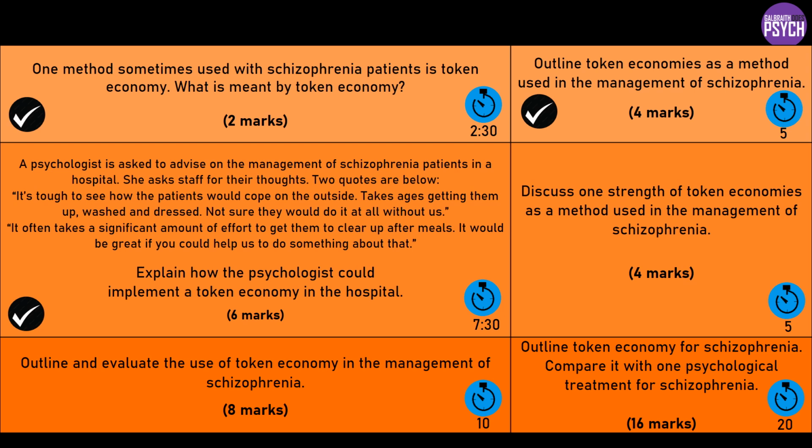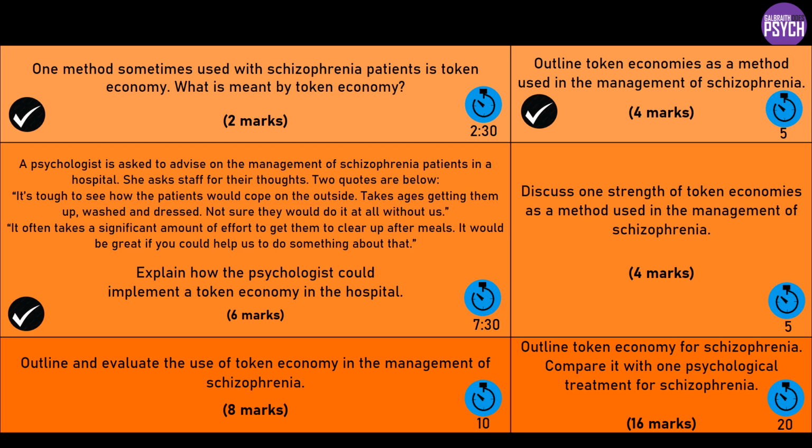We're now on to some evaluation. We're going to discuss the strength of token economies. As in my other videos, when I'm discussing a strength, I would tend to do a PEEL style paragraph about the strength, but then I would say, is it really a strength? Is there a counter argument to this? And maybe bring it back together. That's how I see discuss a strength or discuss a limitation.